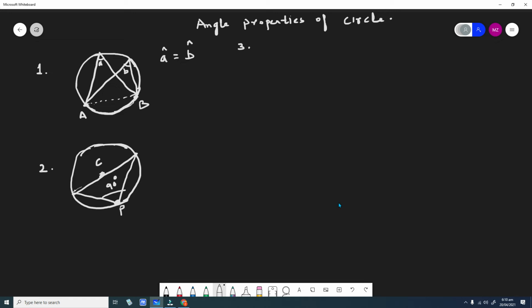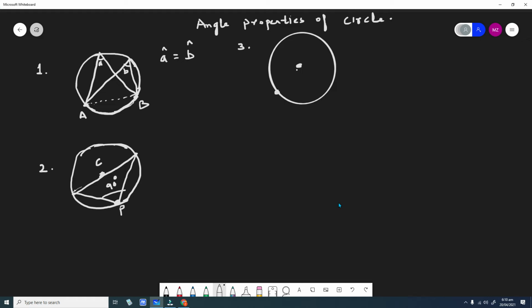Suppose you have got a circle, and this is the center of the circle. And suppose you have got a couple of angles.